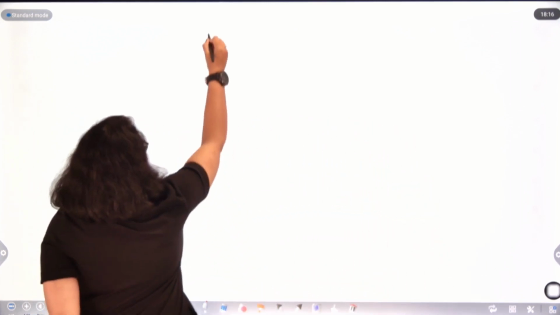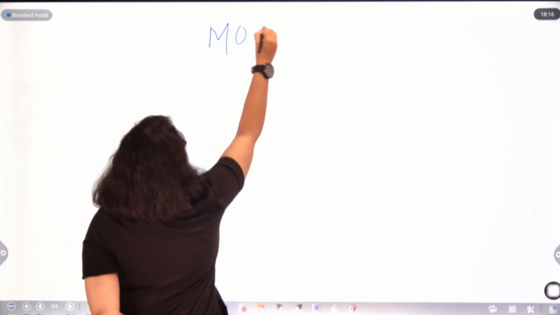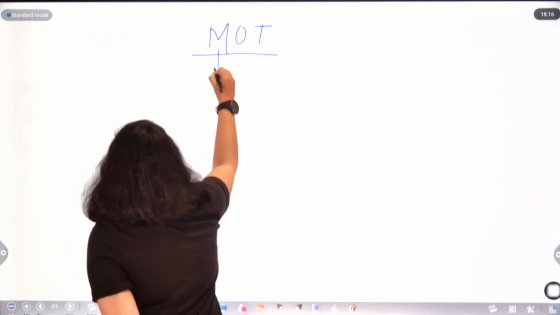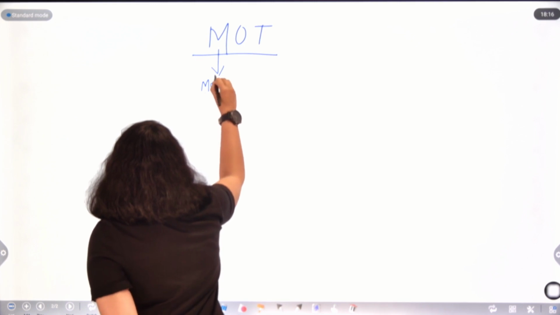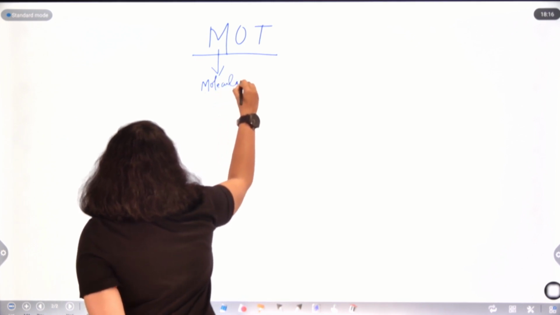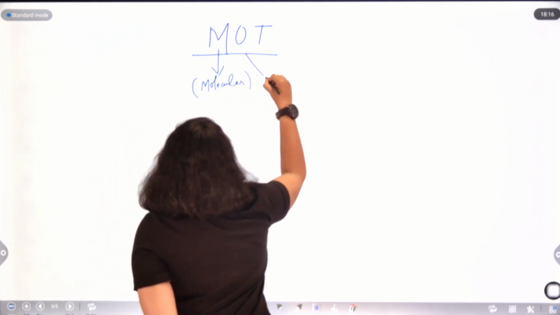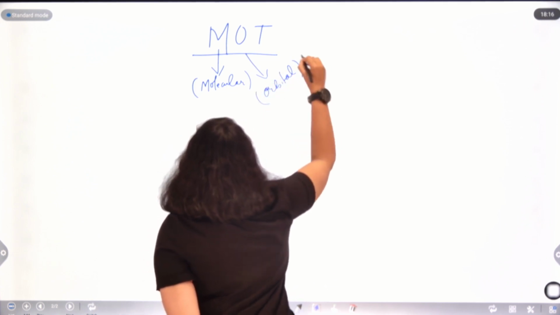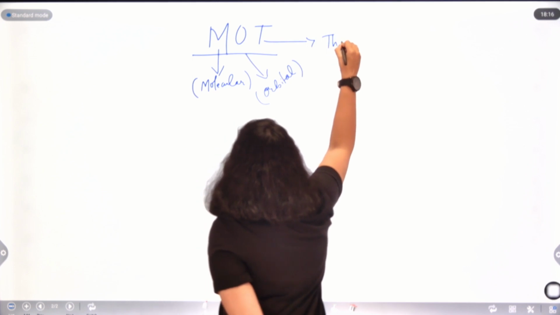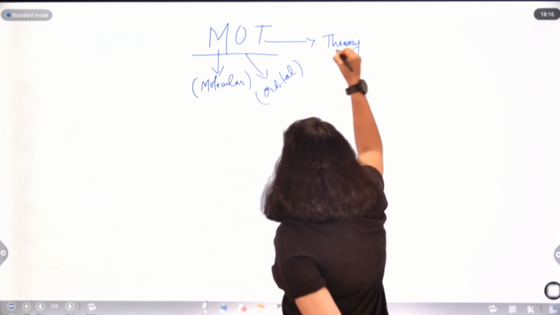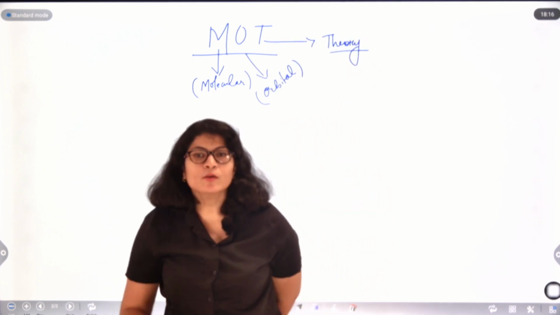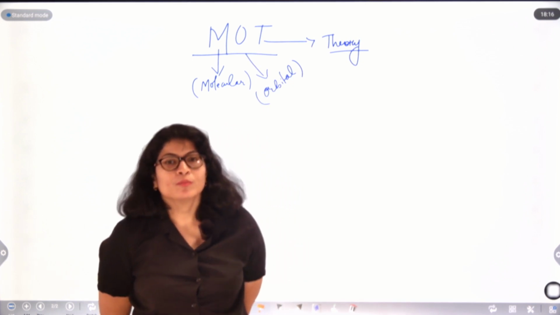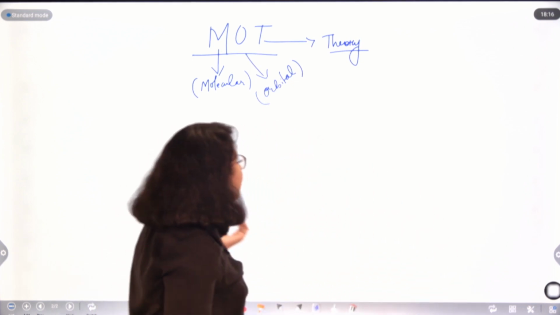Molecular orbital theory. So, here what principle we are dealing with?